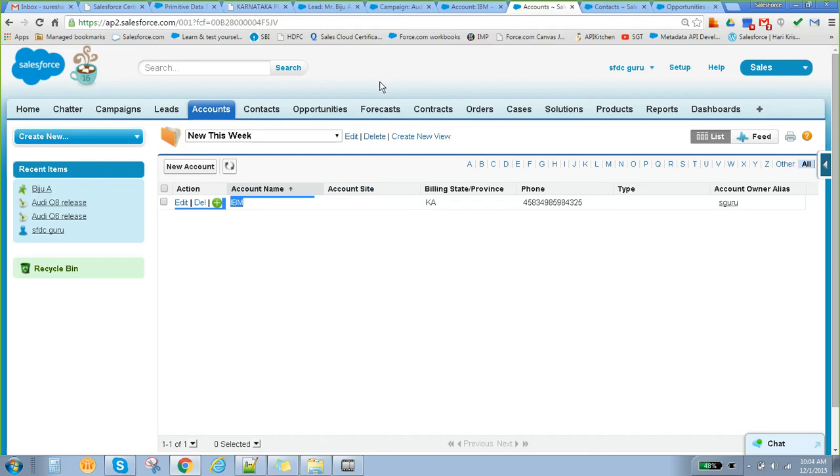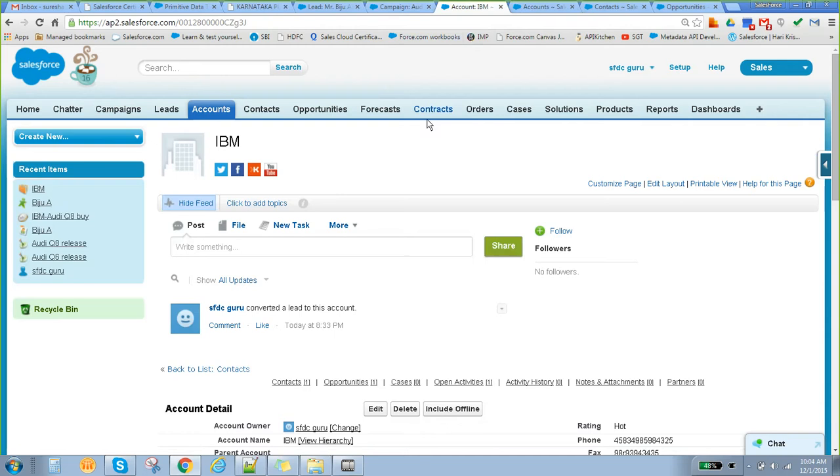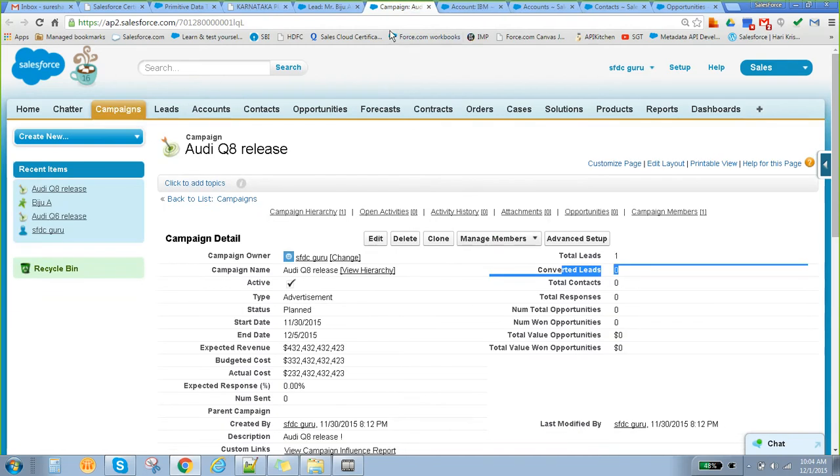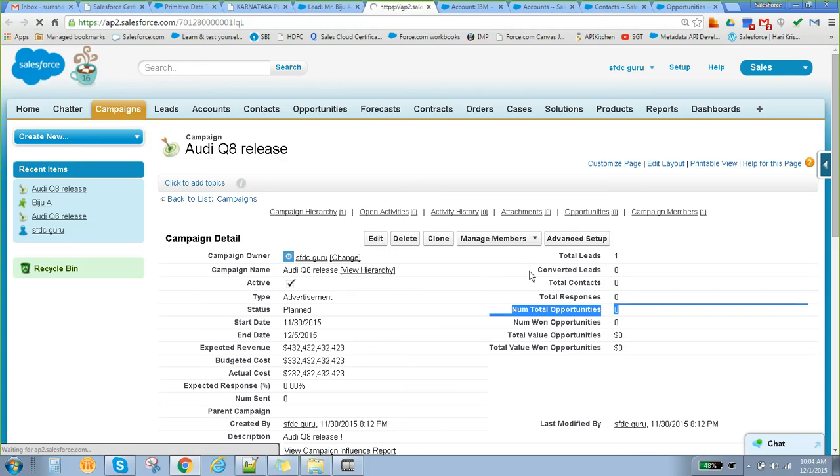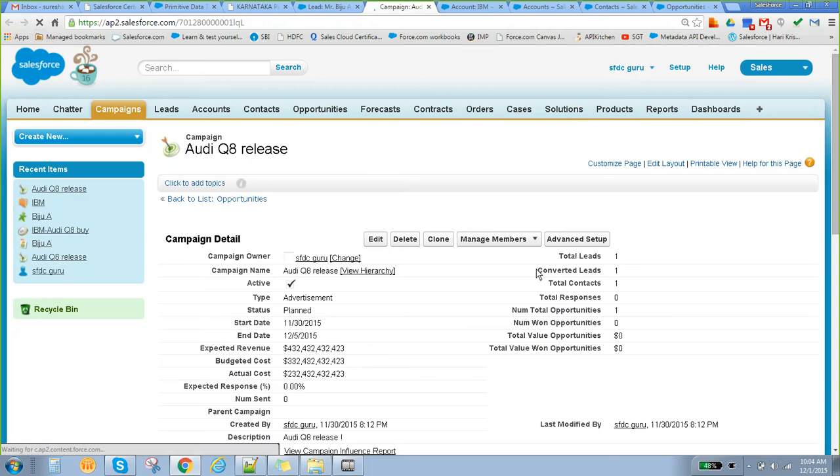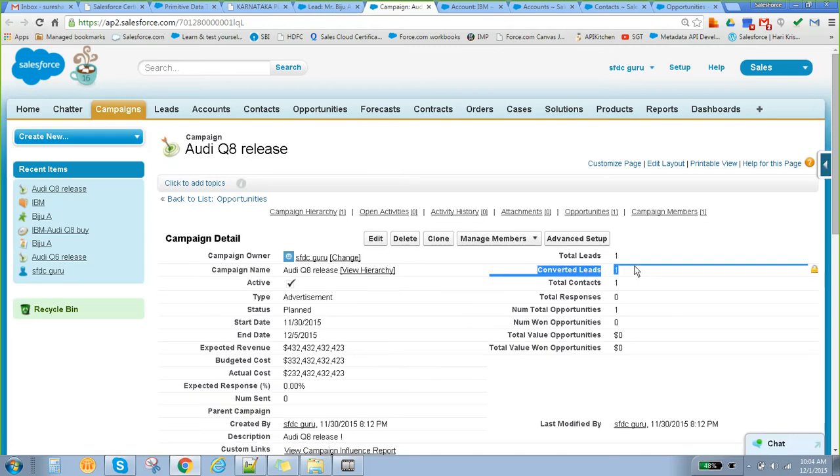So what happened to that particular lead? This is a campaign. Assume now, see here, converted lead is 0, total contacts is 0, and number of total opportunities is 0. Let me refresh this page. It is getting incremented by 1. See, converted lead is 1. We have converted one lead, and that lead was referring to this particular campaign earlier.